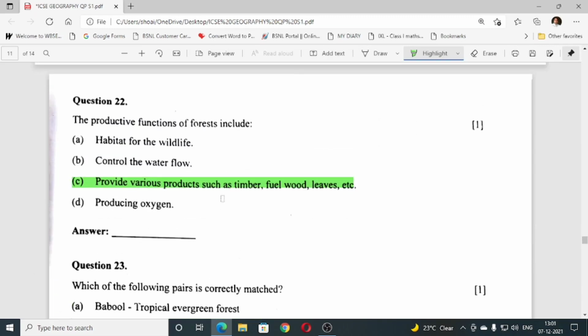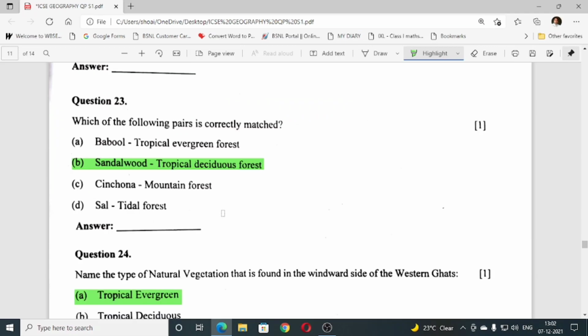Number 22, the productive function of forest includes C, provide various products such as timber, fuel wood, leaves, etc. Number 23, which of the following pairs is correctly matched? Answer is B, sandalwood, tropical deciduous forest.